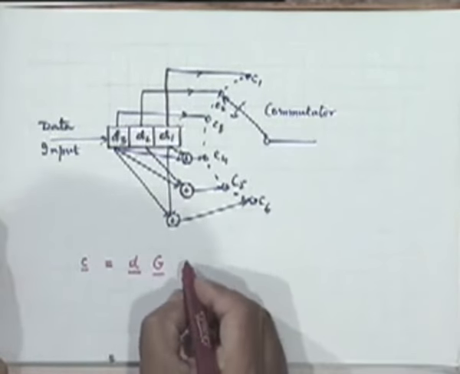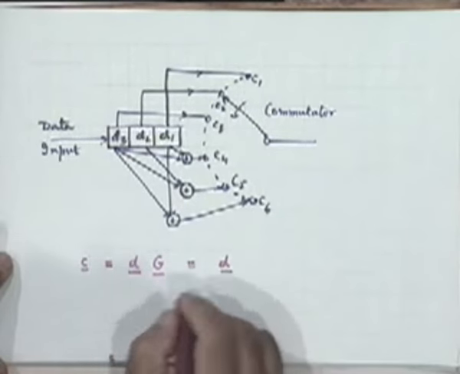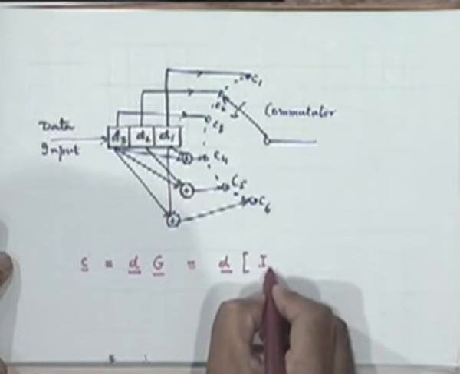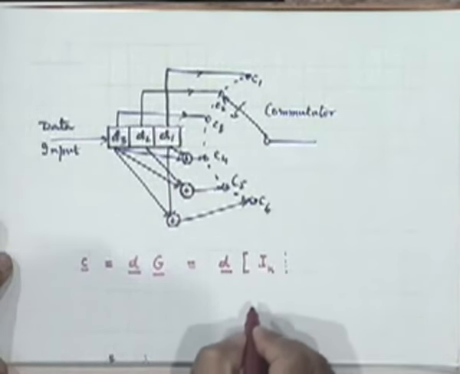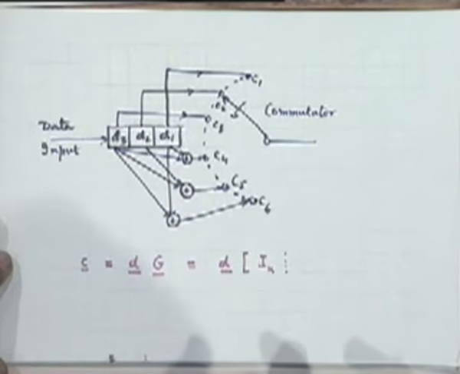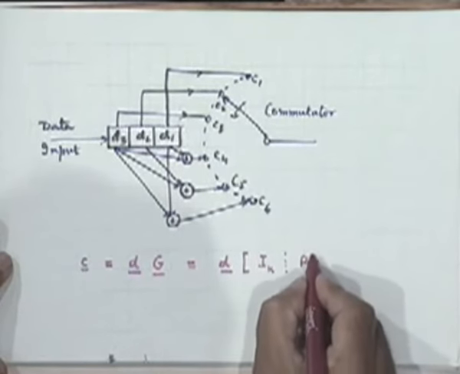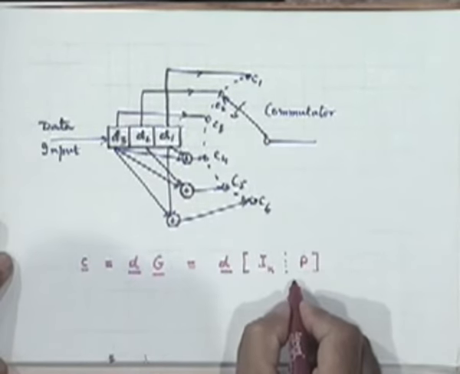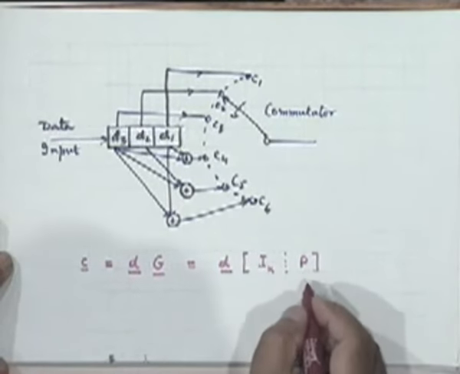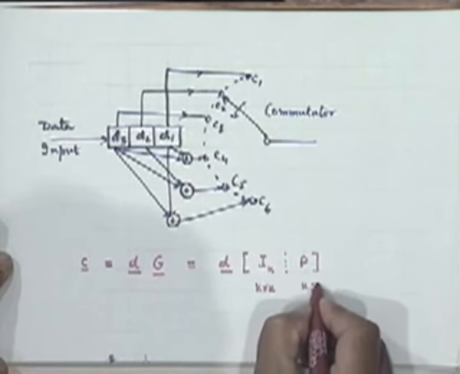Now, G in turn has a specific structure, right? What is the structure? It can be partitioned into two parts: an identity matrix I sub k, where k is the length of your information sequence, and a parity check matrix of size k into n minus k, that is, k into m. This is k into k, this is k into m.